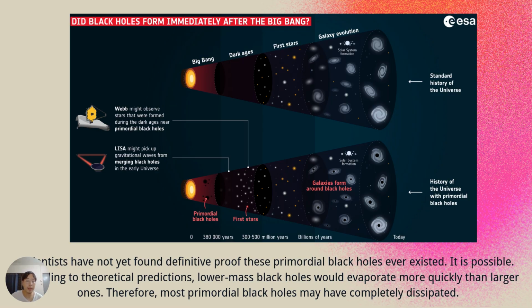These two pictures show two different theories: the major theory and the primordial theory. We don't have definitive proof that primordial black holes existed. It is possible, and lower mass black holes could easily and quickly evaporate, which is the reason why we can't find any primordial black holes in our universe at present.